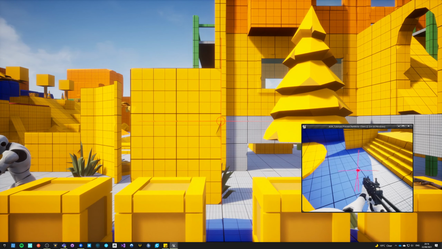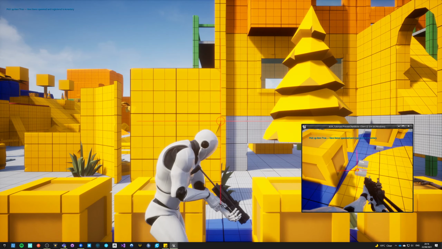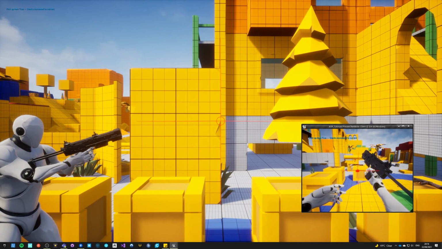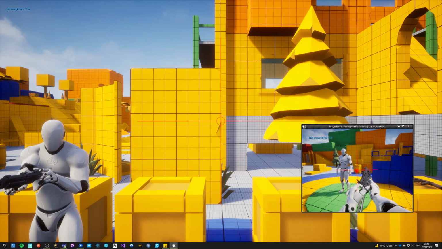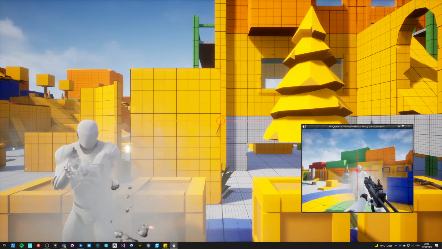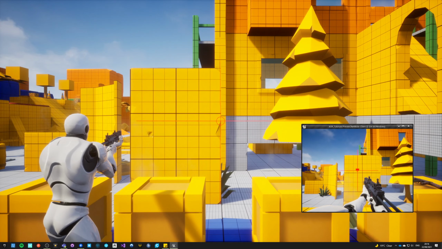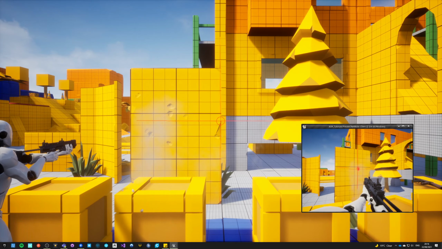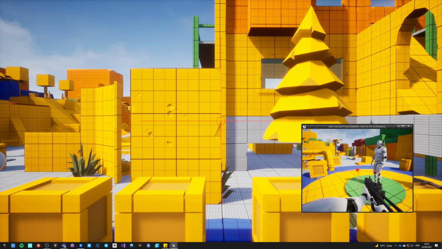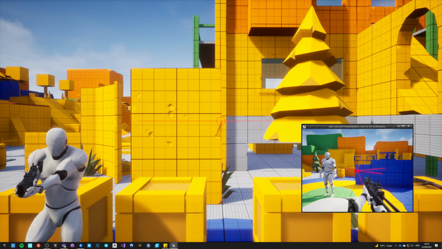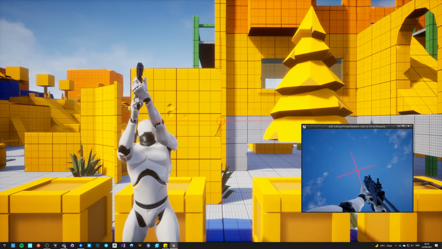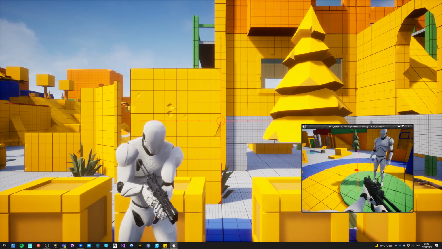Oh, I don't have any extra ammo, so let's pick some. Okay, reload. Reload. Awesome. Okay, so reloading with AGR inventory works without issues right now.